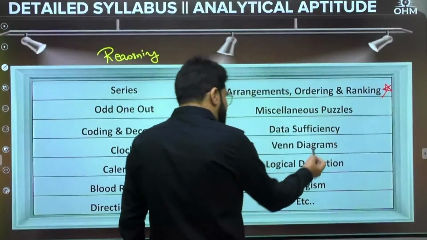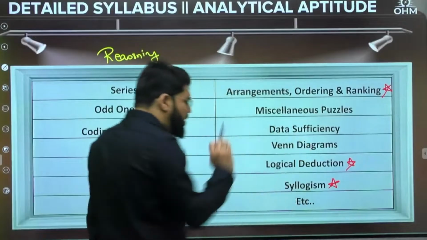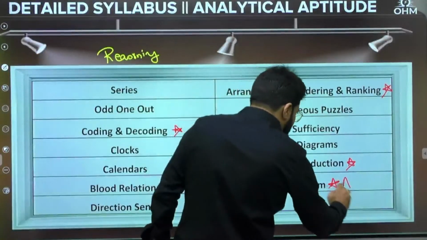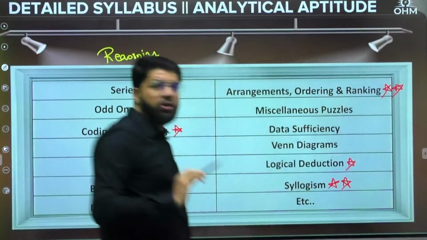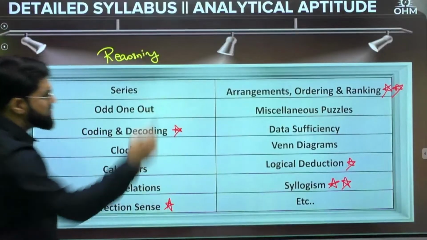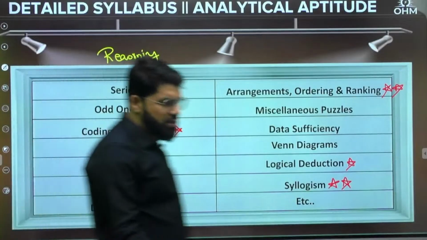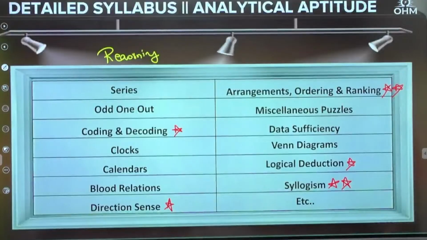Data sufficiency, Venn diagram, logical deduction, syllogism. Syllogism is also a part of logical deduction only, but this is more important, so I have placed it separately. Syllogism and arrangement, ordering and ranking: these are 2 more important topics I will say from reasoning. Then coding, decoding, direction sense, logical deduction, all these are important. So these are the detailed topics that you can study under reasoning and analytical aptitude.